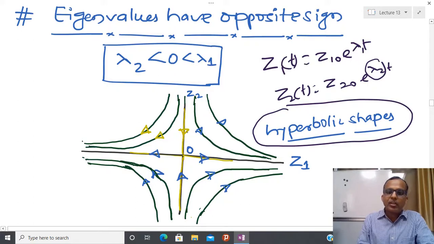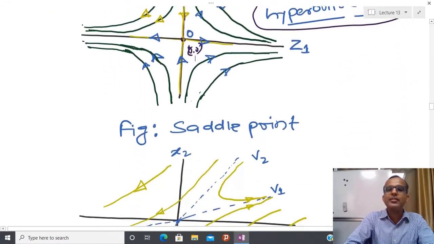But there are just four curves that are not hyperbolic, those along the axes. Along the axis you can see that in the z2 direction the trajectory is going to converge towards the equilibrium point. This is 0, 0, and along the z1 axis we have divergence because lambda 1 is positive. If you have the reverse sign, then this is going to reverse, and this kind of behavior has a name, and this name is saddle point.